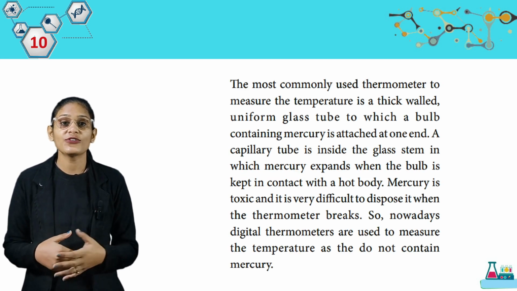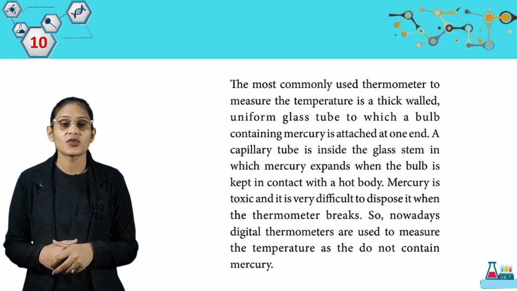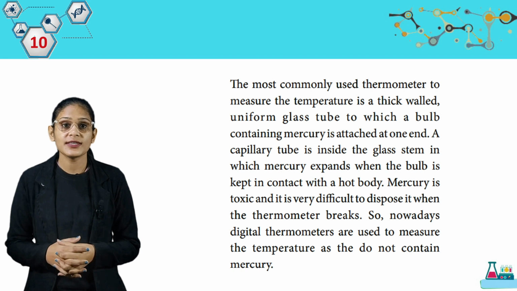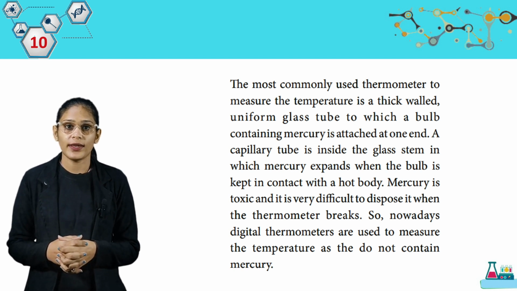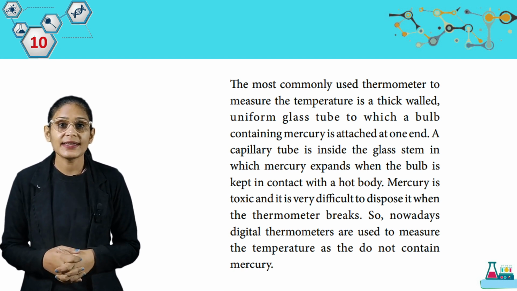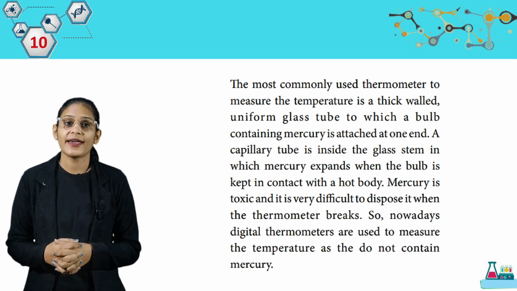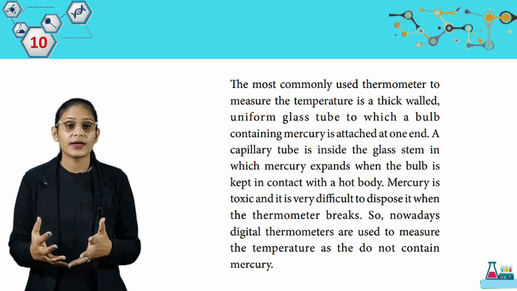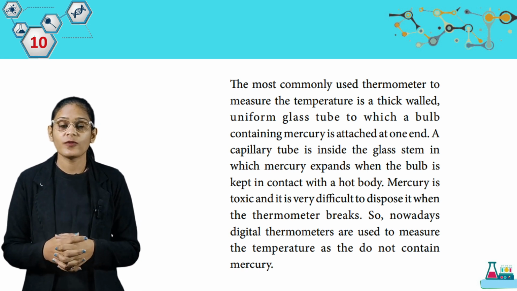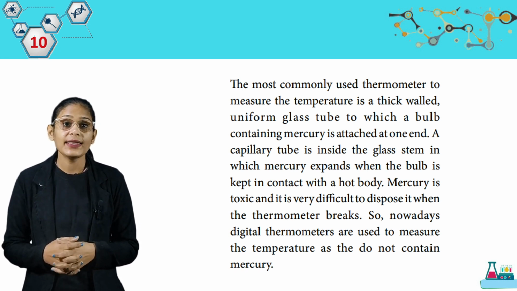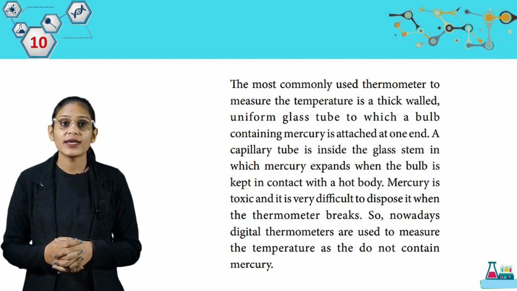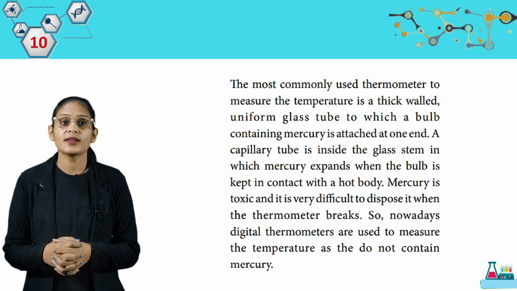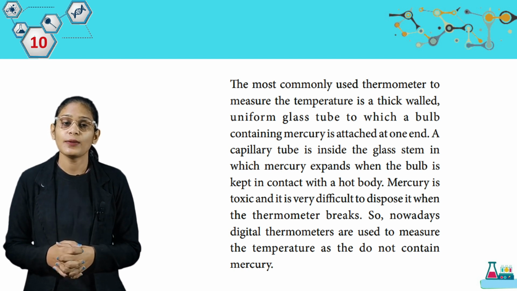The most commonly used thermometer to measure the temperature is a thick-walled uniform glass tube to which a bulb containing mercury is attached at one end. A capillary tube is inside the glass stem in which mercury expands when the bulb is kept in contact with a hot body. Mercury is toxic and it is very difficult to dispose it when the thermometer breaks. So nowadays digital thermometers are used to measure the temperature as they do not contain mercury.